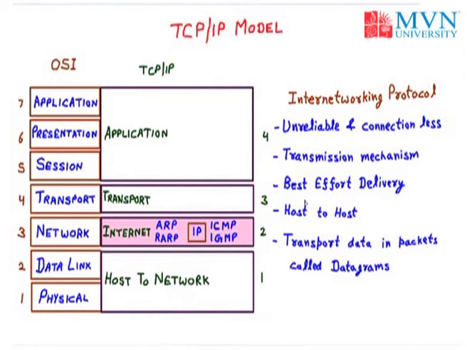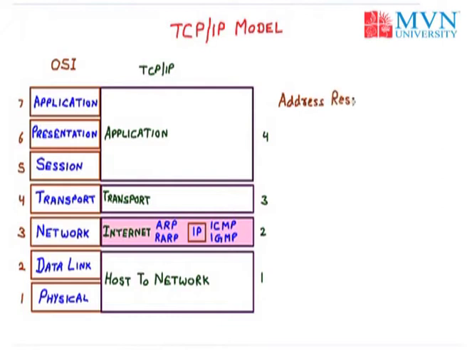These are the 4 protocols which are used by the internetworking protocol of the internet layer, or the network layer, of TCP/IP. Now first we have ARP.